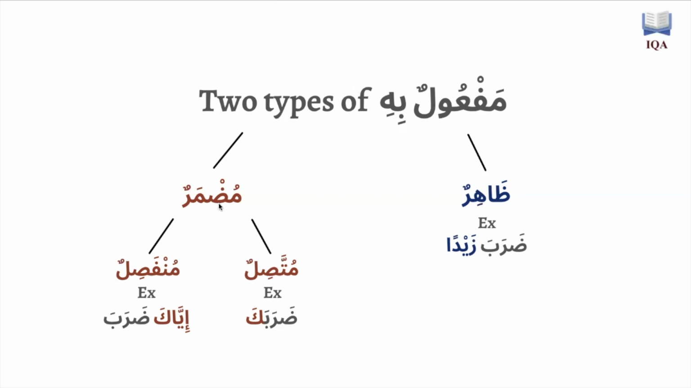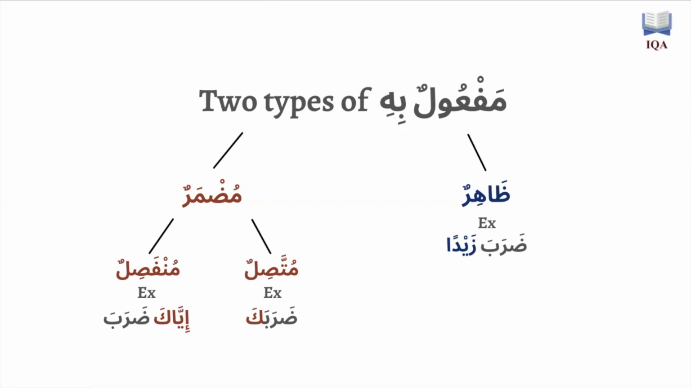But now the mudmar, or the damir, the pronoun I should say, can sometimes come munfasil from the verb. Munfasil means that it's detached from the verb, it's not attached to the verb. And when it's coming detached from the verb, it's going to come in this form, iyak. So I'll say, for example, iyaka daraba, you he hit. So you're going to put iya, and then after iya, you're going to put the pronoun, whether it be ka, you masculine, or ki, you feminine, or kum, you guys, or hu, him. So I'll say, for example, iyahu, or iyaya for myself, or iyaka for you, or iyaki for you feminine, iyakum for you guys, iyakunna for you sisters.